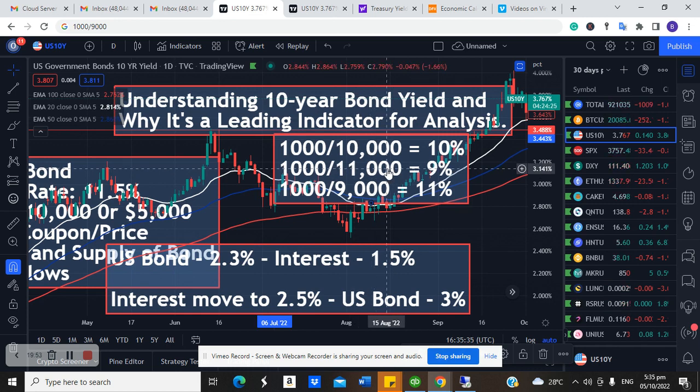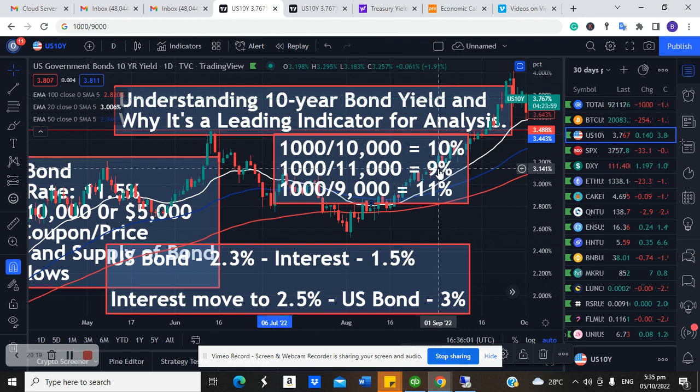Two things. Number one, if the Fed is saying that we're no longer increasing interest rates, we want to maintain the one we have, meaning the next bond that will be issued will come at the same rate and will no longer be attractive compared to the current one. So they would rather buy the current one so that they don't miss out on the opportunity. The more demand for the bond, the higher the price of that bond, and then yield will start reducing. You can see right here.